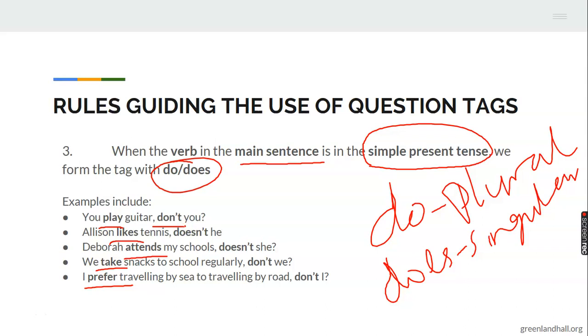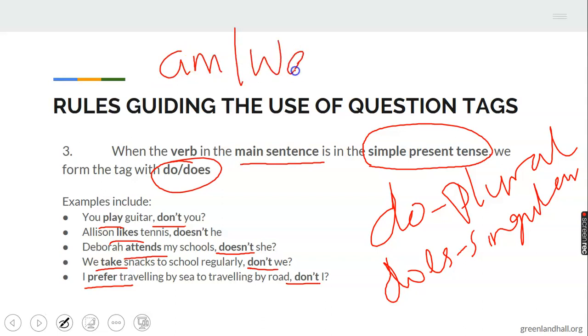Don't is coming here to work because you can be plural or singular. Alison here, we have does here because Alison is singular. Deborah takes does. Then we have I don't. You know why I is taking don't? You know I does not take anything singular except am and was. It doesn't take anything singular.